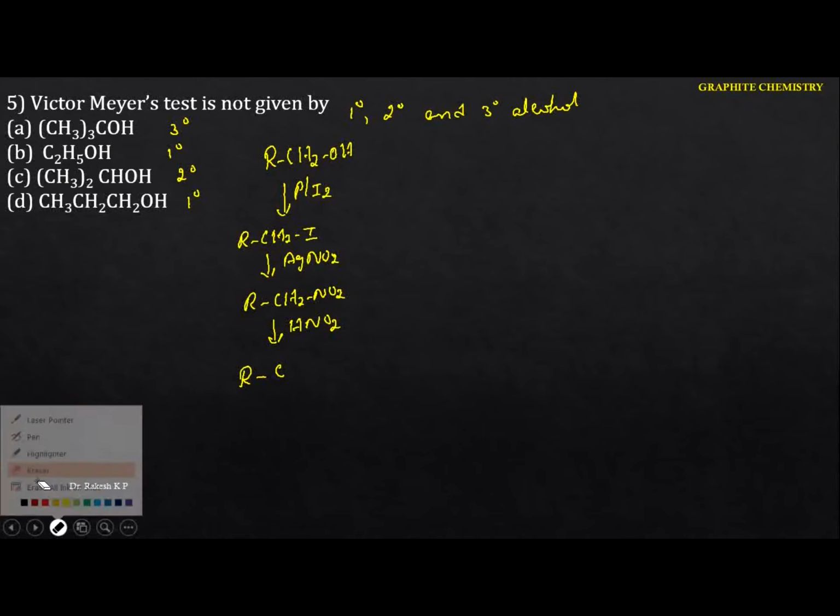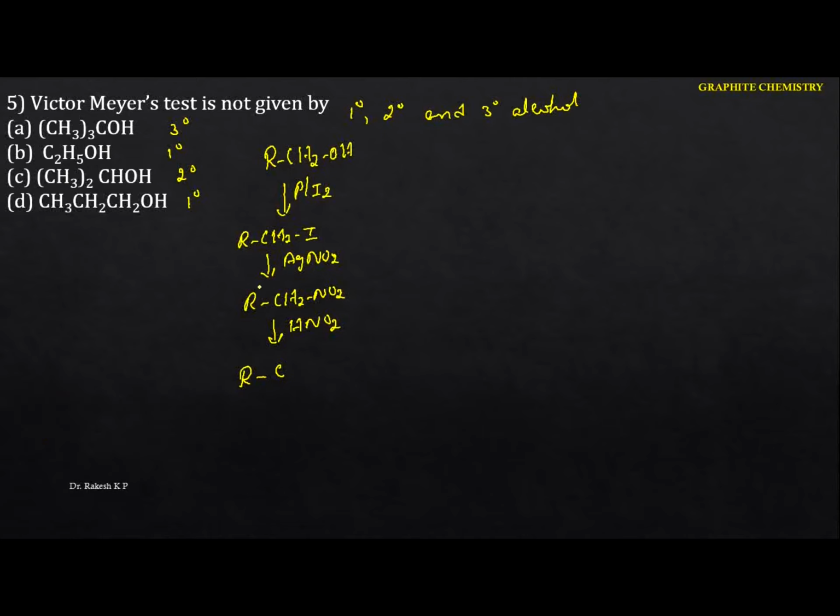So whenever it reacts with the nitrous acid, here we got, in this case, NO2 and the double bond NOH. This is nothing but the nitrolic acid. This gives the blood red color whenever it is treated with the alkali, that is the base. So this is the identification of the primary alcohol.